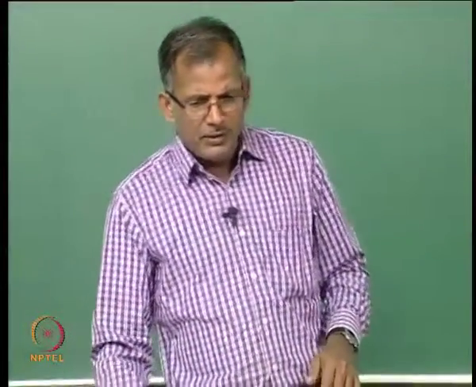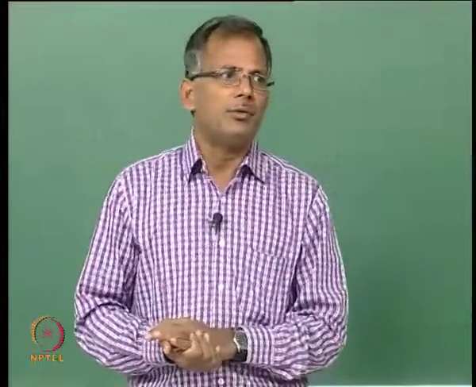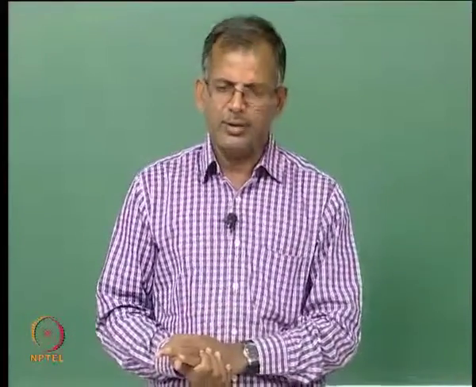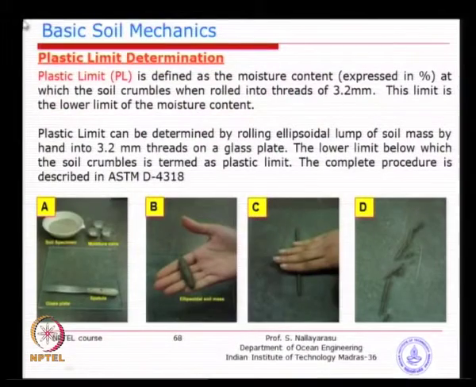For plastic limit determination, historically people have used the idea of rolling the soil with the fingers on the palm. The plastic limit is the moisture content at which the soil crumbles when rolled to a particular diameter of 3.2 mm as a thread. You just keep doing it. If it is in a liquid state you can't roll it, and if it is too much in a solid state it will just break, because it does not have sufficient moisture content.